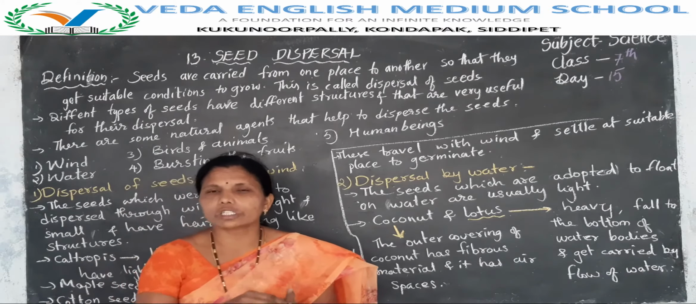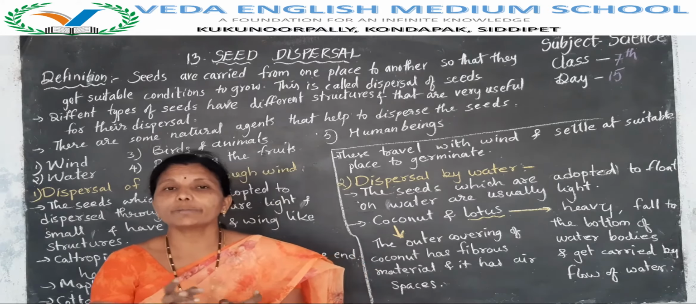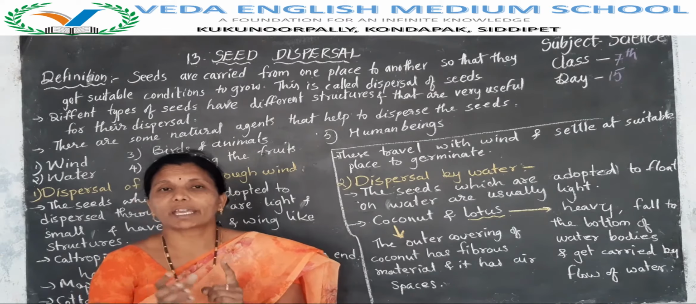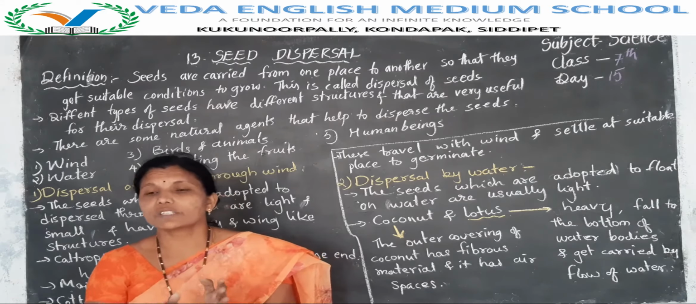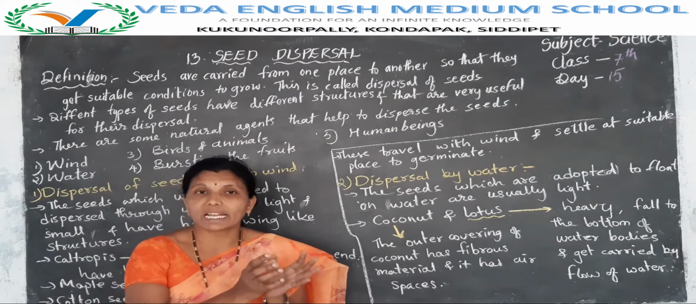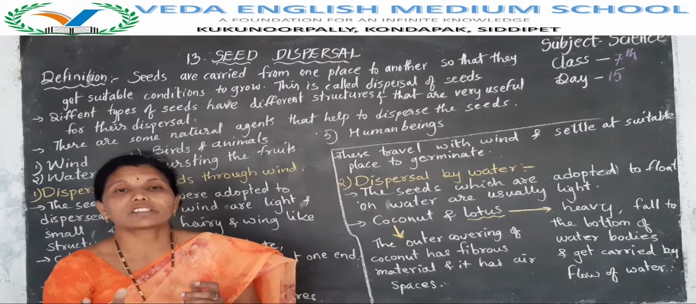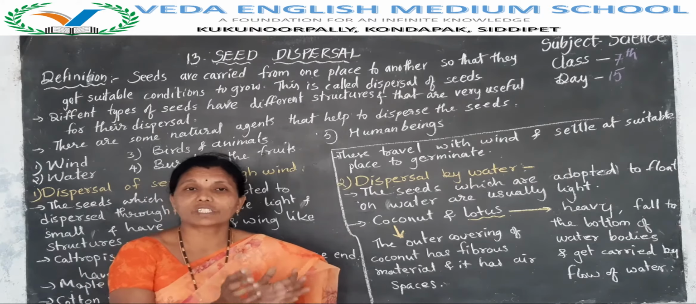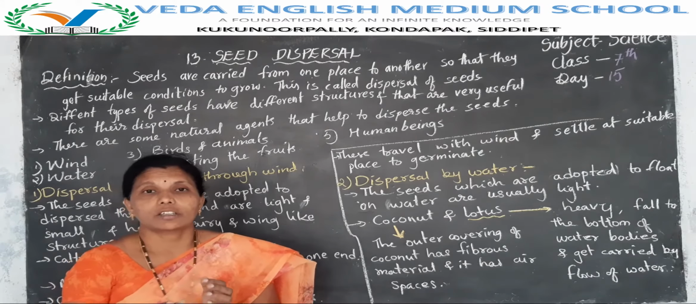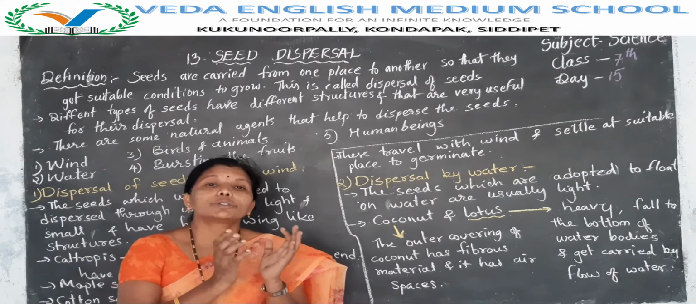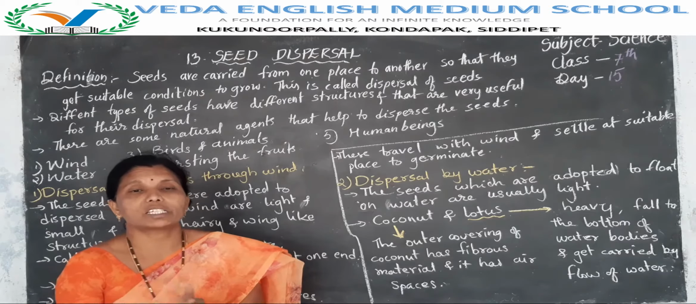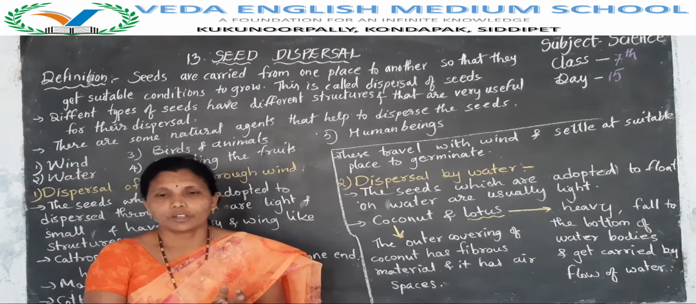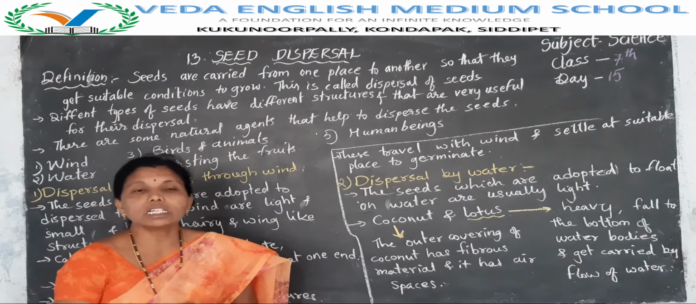Yes. But the process of dispersal of seeds differs from plant to plant. The seeds have a special mechanism to disperse from one place to another place. Means plants have a special mechanism to disperse their seeds. And different types of seeds have different structures that are very useful to move or disperse from one place to another place. Okay children, let us study about the seed dispersal.